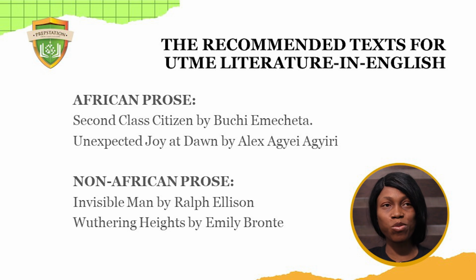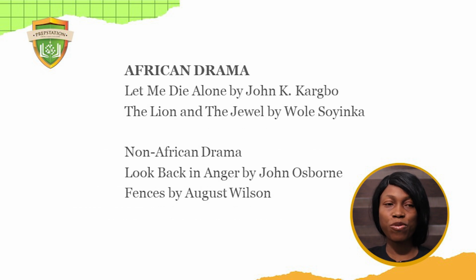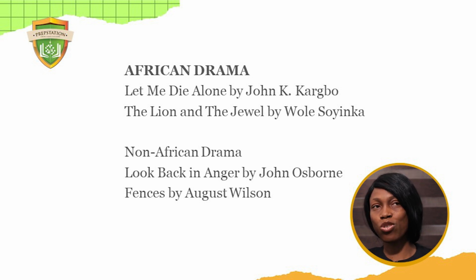So to begin with, we'll look at books such as Second Class Citizen by Buchi Emecheta, Unexpected Joy at Dawn by Alex Agiri. Then we'll look at Wuthering Heights, although Invisible Man is included, but we'll look at questions from Wuthering Heights rather. Then questions from The Lion and the Jewel, and then questions from Look Back in Anger by John Osborne. We would also look at some poems.